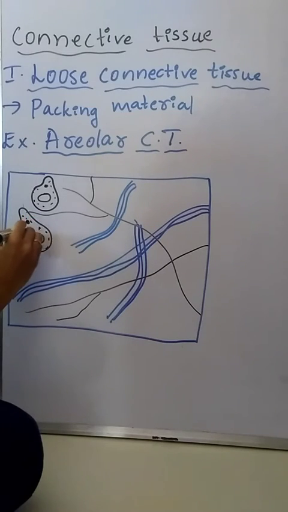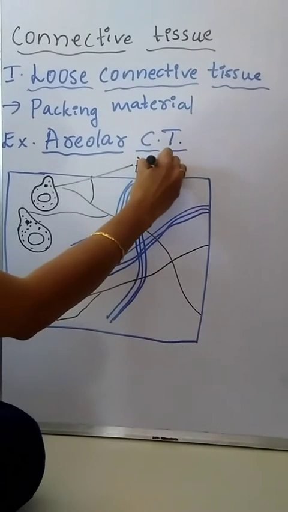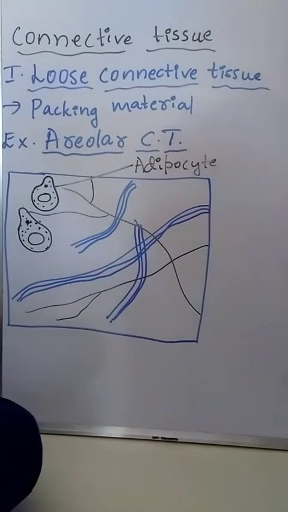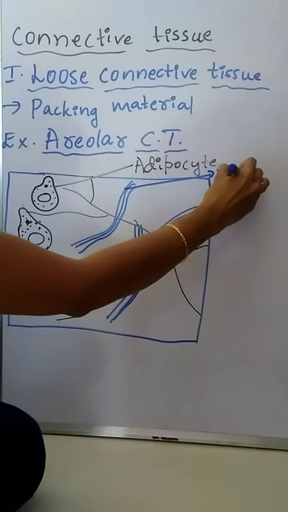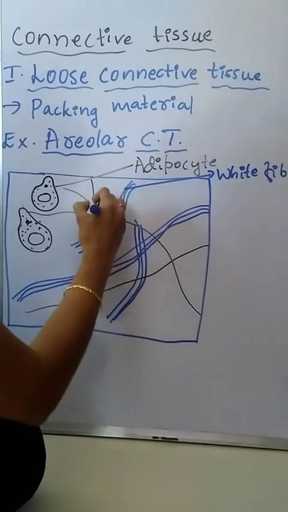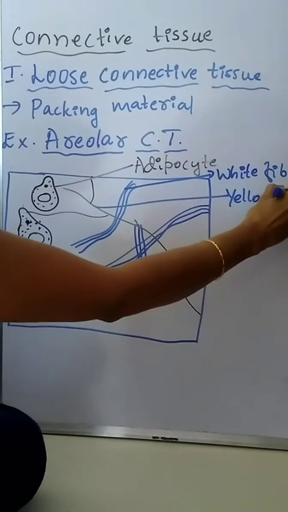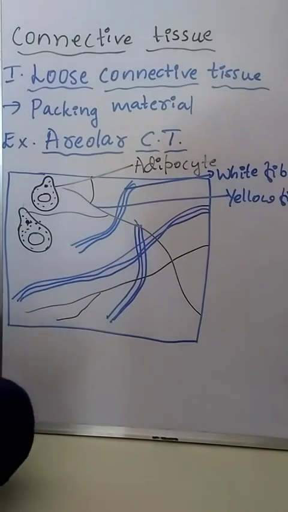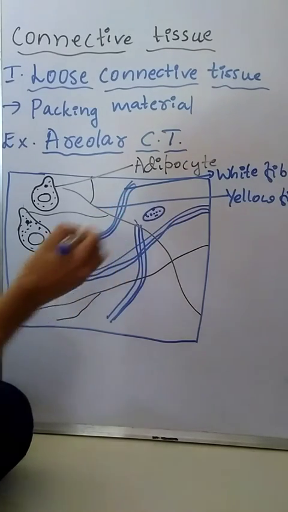See, this is an adipocyte. Then this is white fiber, and this is yellow fiber. Then plasma cells.